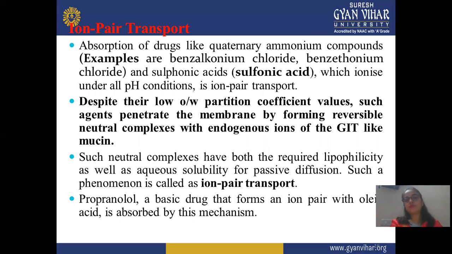Such neutral complexes require both lipophilicity and aqueous solubility for passive diffusion, and this phenomenon is known as ion pair transport. That's why it has this name: it has both lipophilic as well as hydrophilic nature, and it forms a neutral complex, so it easily penetrates that particular membrane, similar to passive diffusion.